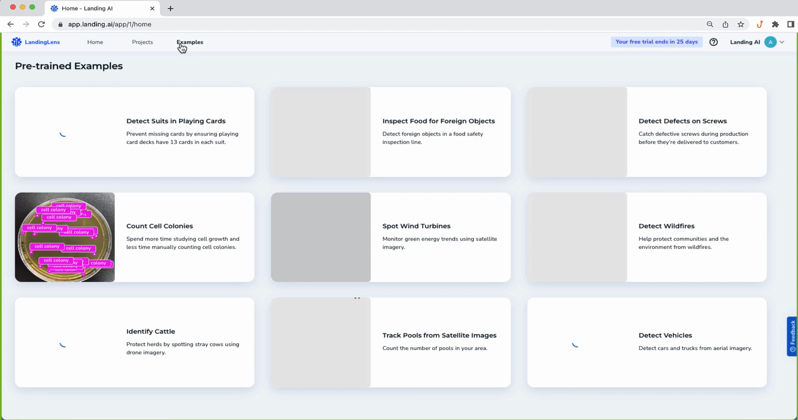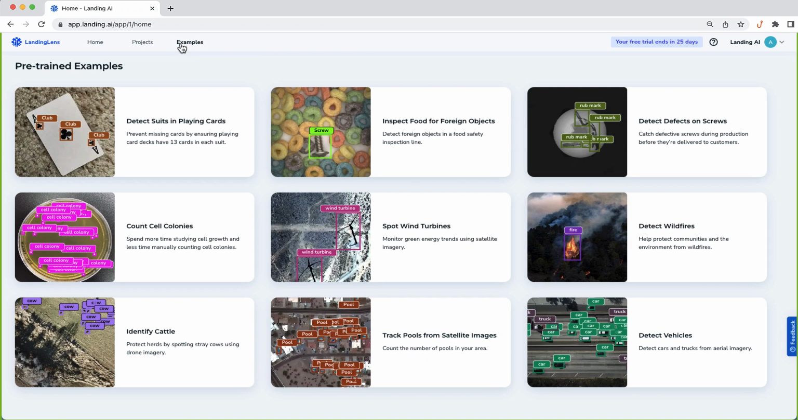Welcome to LandingLens, which makes computer vision easy. You could use it to quickly build and deploy a computer vision system. LandingLens is used today in a lot of sectors, including manufacturing, healthcare, agriculture, satellite imagery, and others. To get a sense of the possibilities, check out the example projects on the website.